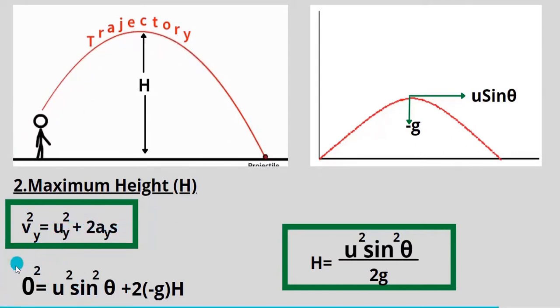The velocity in the y direction, that is the vertical direction, is 0 here. The ball stops for a moment, that is, the final velocity of the ball becomes 0 here, and again it moves. The initial velocity is taken as u sin theta, and again the a value is taken as minus g. By substituting this you can get the maximum height of the projectile motion.